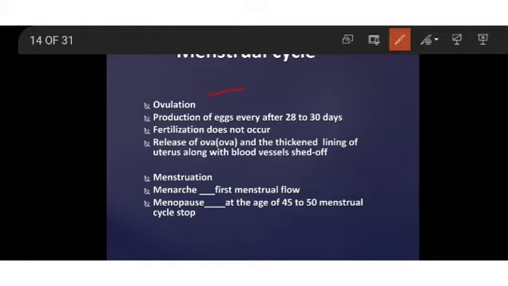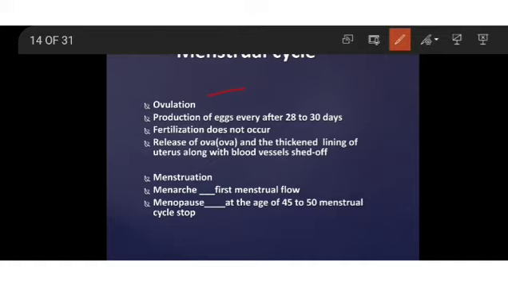During the process of ovulation, the walls of the uterus... if you remember the reproductive system, the female reproductive system consists of two ovaries and two tube-like structures called fallopian tubes, or we call it oviduct, and these oviducts are connected to a muscular bag-like structure called the uterus. The fallopian tubes end in a bag-like structure called the uterus.